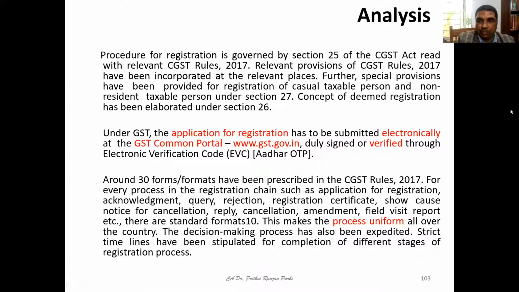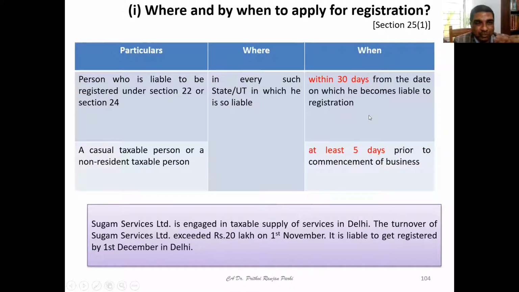Now, what you have understood, first of all, you have to apply for registration on the GST common portal, www.gst.gov.in. It has to be verified through an electronic verification code. Aadhaar OTP will be sent to you. And this process is uniform. That means throughout India, it's the common process which has to be followed.